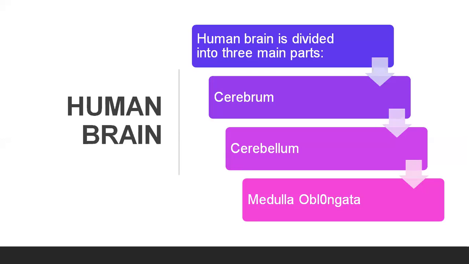So first of all, we are going to discuss the human brain. Human brain is a highly developed organ. It is the uppermost part of the central nervous system. It is present in a hard bony box called cranium. The cranium protects the brain from any mechanical injury.